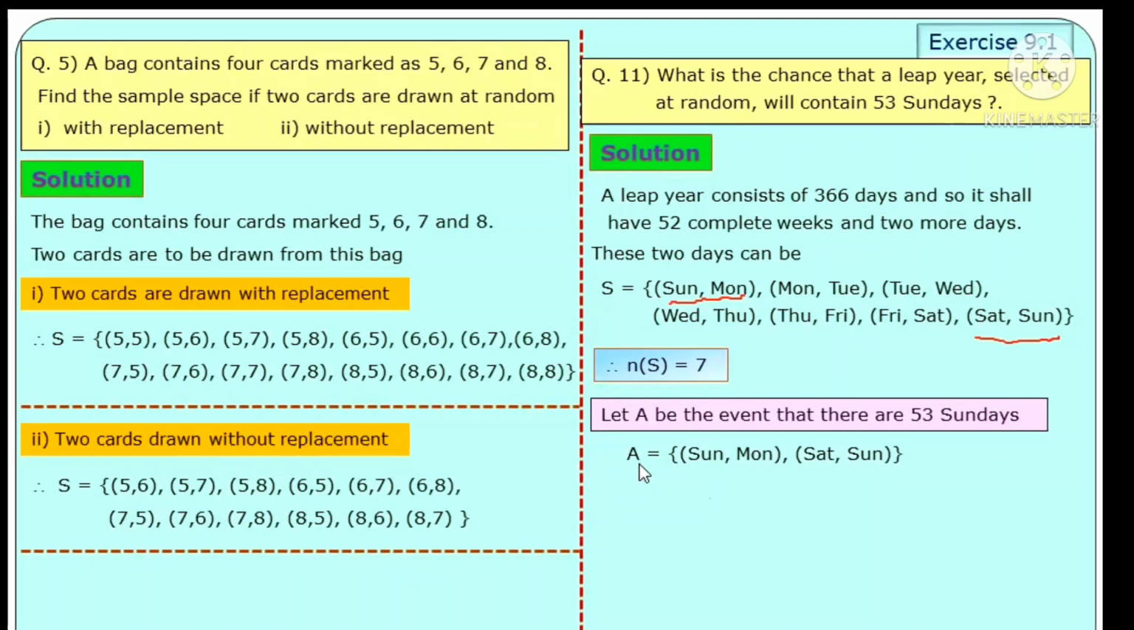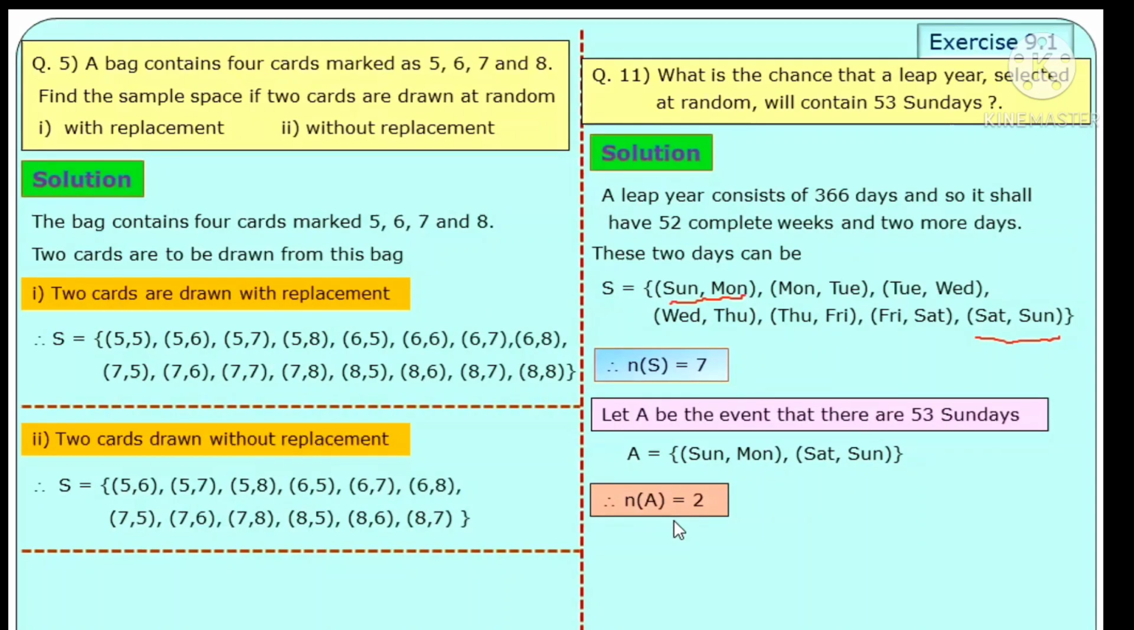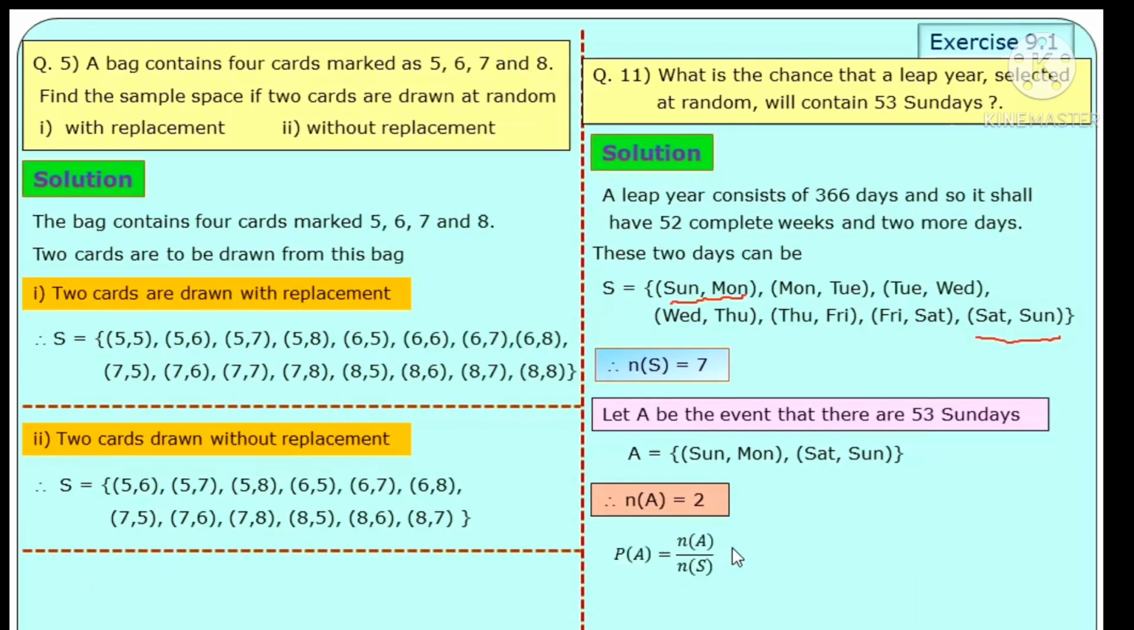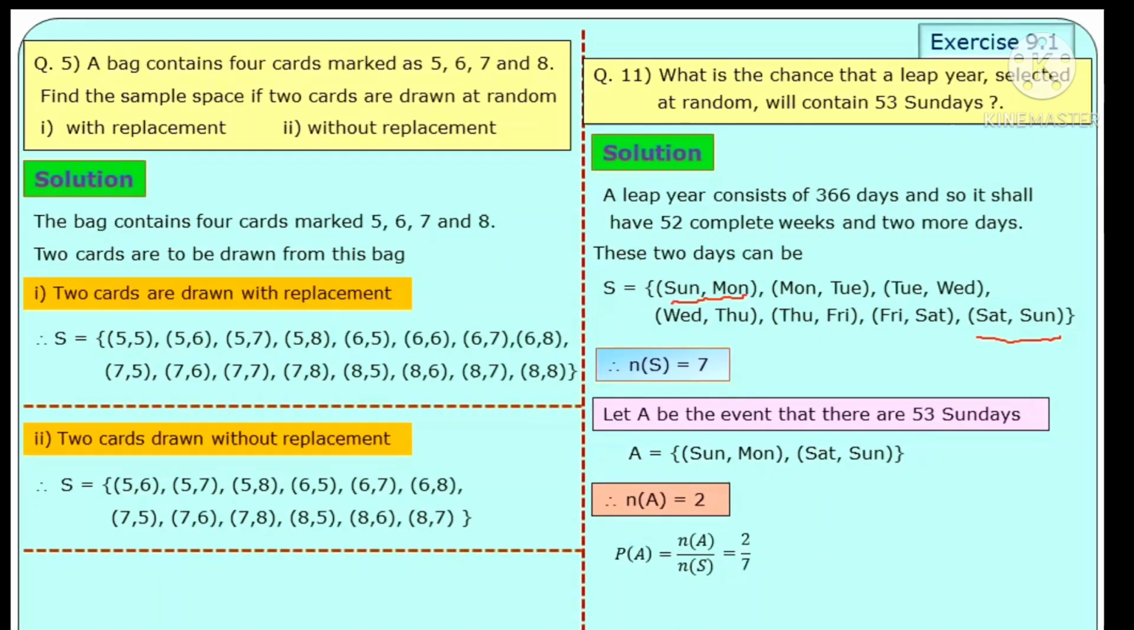Number of elements in set A is 2. Therefore, probability, that is the number of chances. Formula: probability of A is equal to n of A divided by n of S, that is equal to 2 divided by 7.